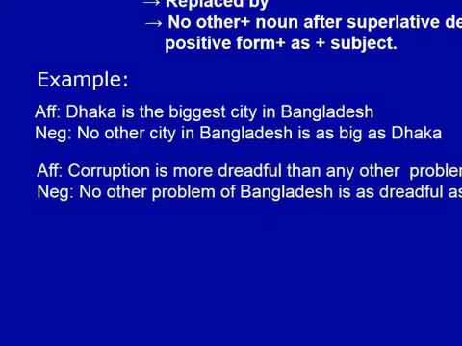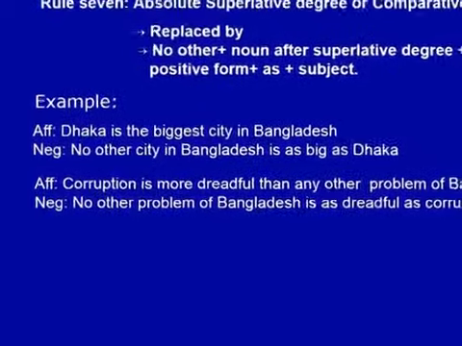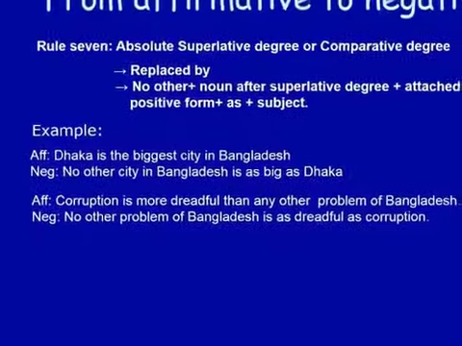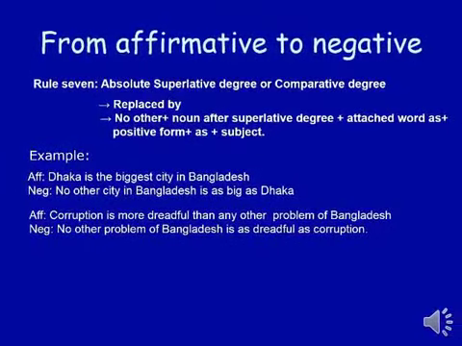Corruption is more dreadful than any other problem of Bangladesh. No other. And then we'll have to write the noun after the comparative form, problem of Bangladesh. We'll have to write the verb. We'll have to write as and the positive form of the comparative form. We'll have to write as plus subject.